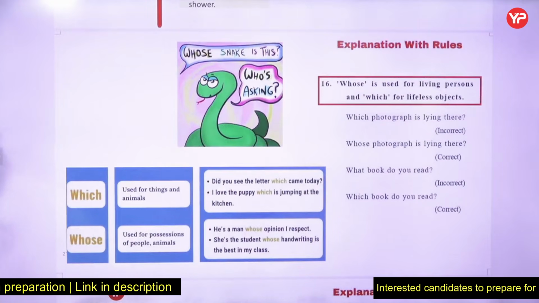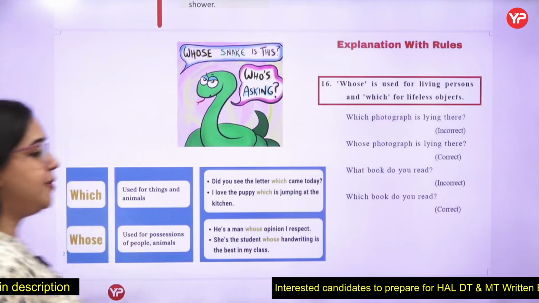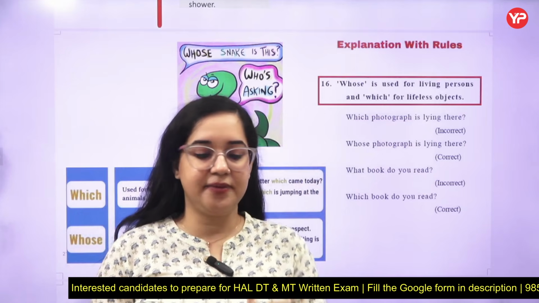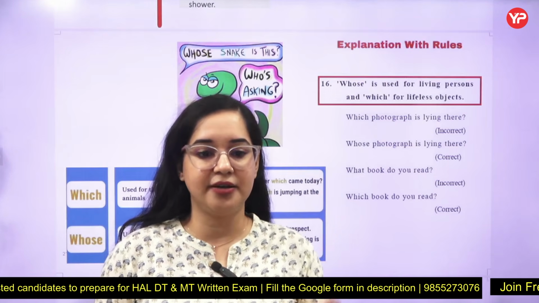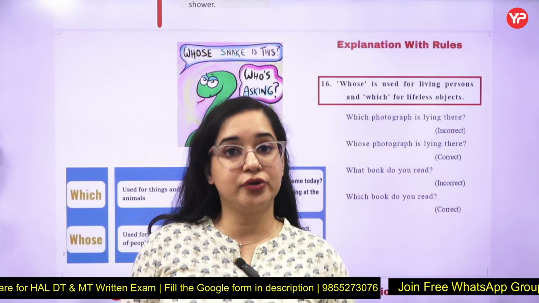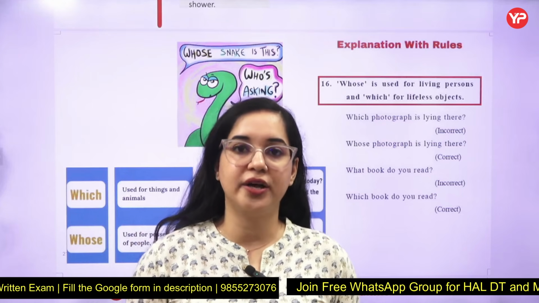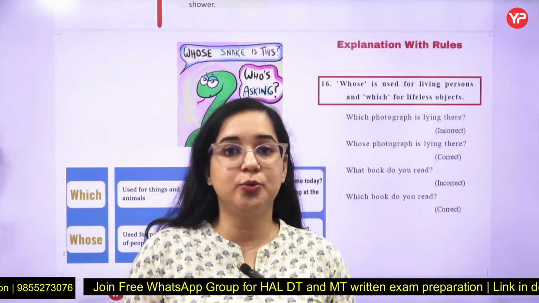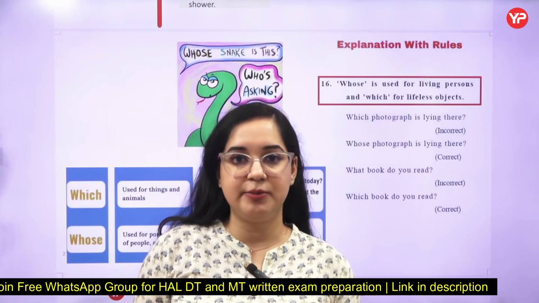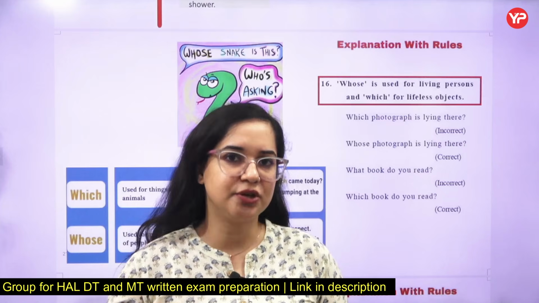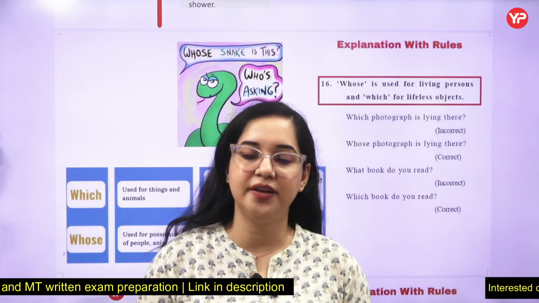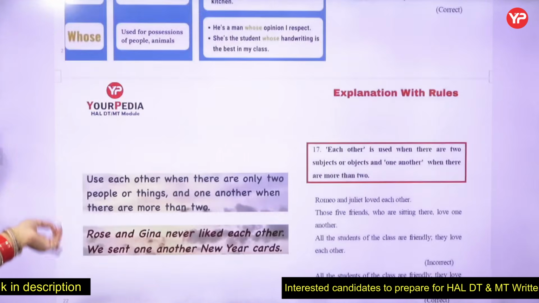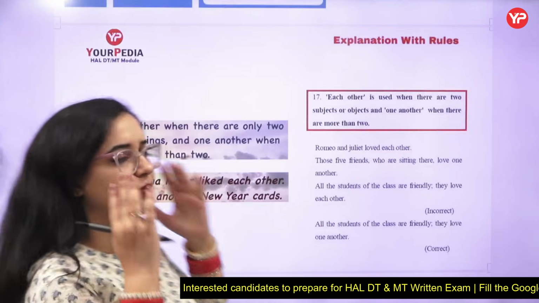Let's go with the 16th one. Now this tells us the difference between whose and which. Remember that whose is always used for living beings. Like if I say, whose pen is lying on my hand? Whose book is lying on the table? Whose photograph is this? Because it refers to the belongingness of a living person. But if I talk about non-living things, suppose which is there: which book do you read? Because there I'm just taking the name of the book. It can be, I am reading this particular book. So which is used for non-living and whose is used for living ones. This was about rule number 16. Some rules are very easy. I will just explain them and they will fit in your mind.